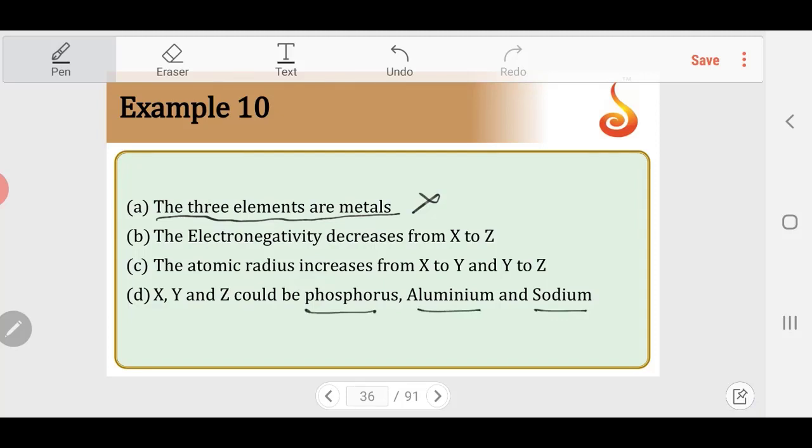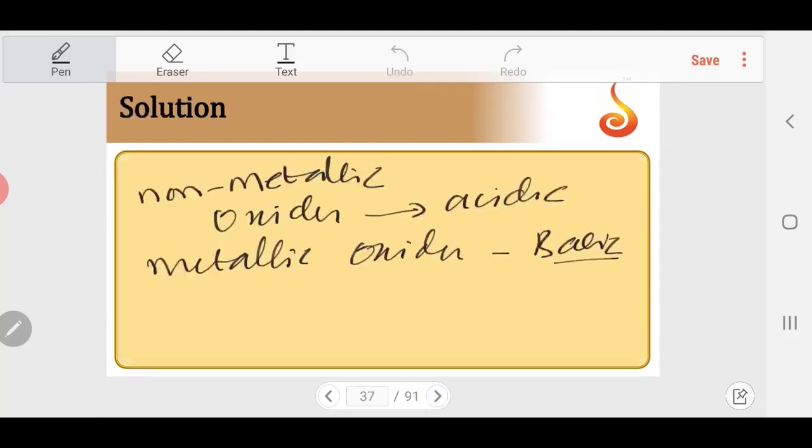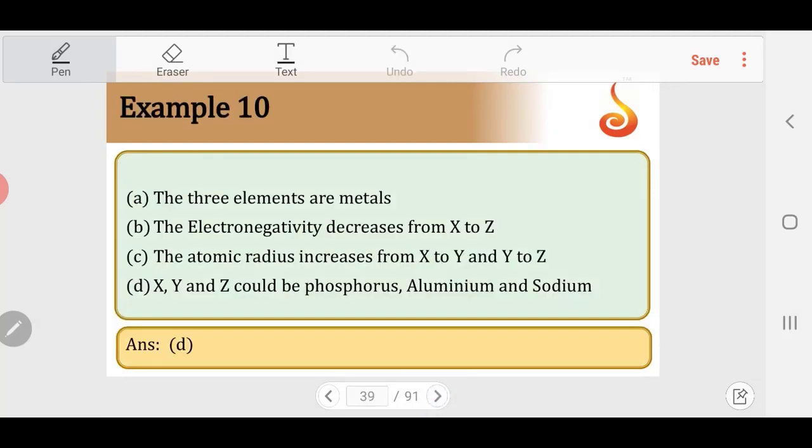Phosphorus oxide is acidic, it will form H3PO4 as the acid. Aluminium oxide, Al2O3, is amphoteric. Sodium oxide is forming a strongly basic solution. So option D, X, Y, Z elements perfectly matching for the given situation. So option D should be the right answer. X, Y, Z could be phosphorus, aluminium and sodium.